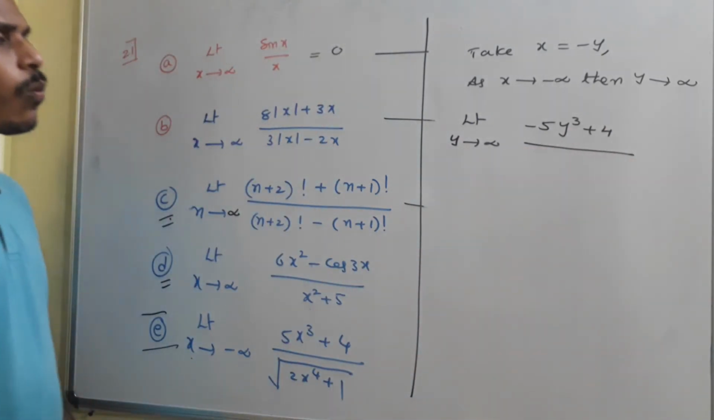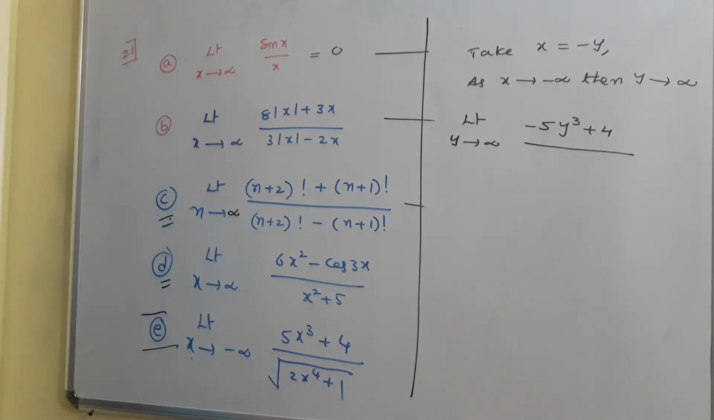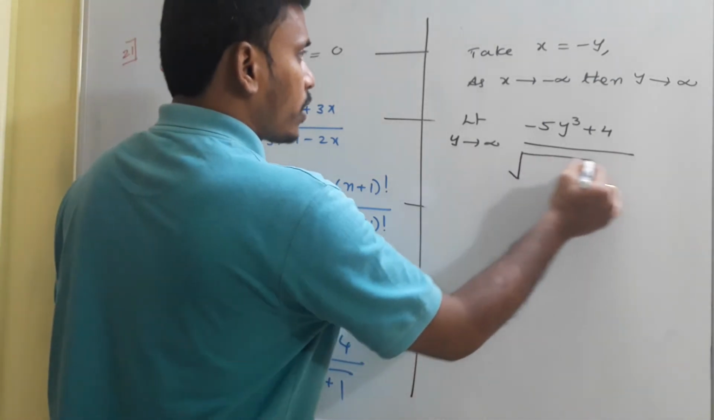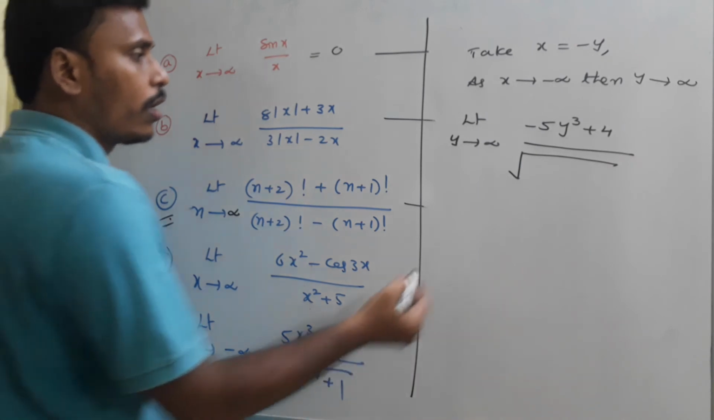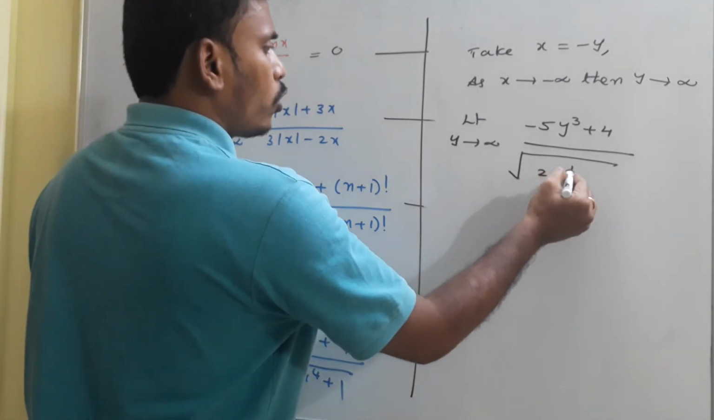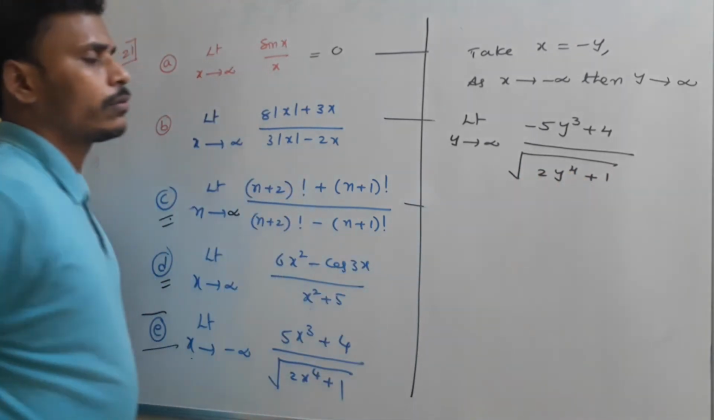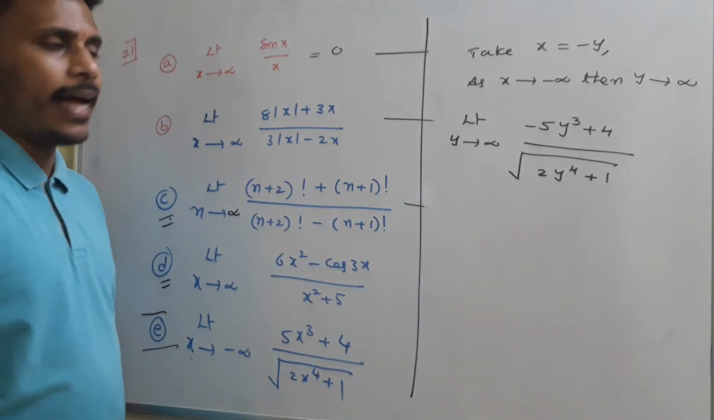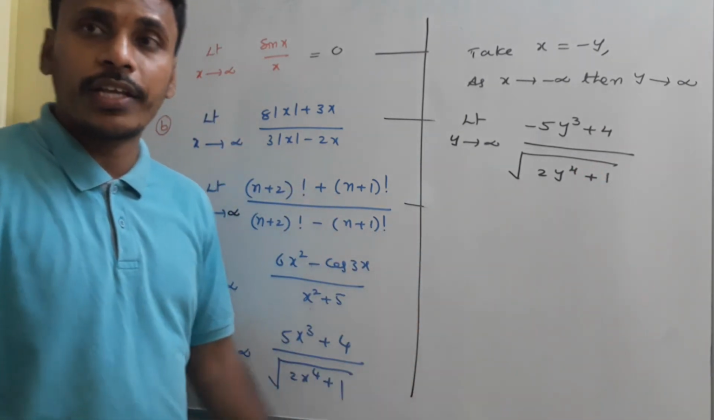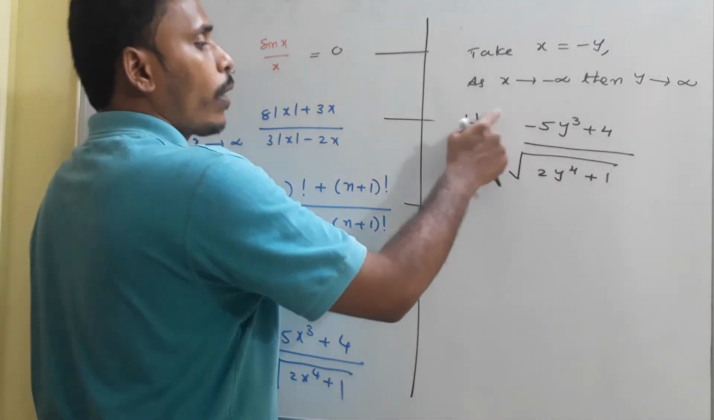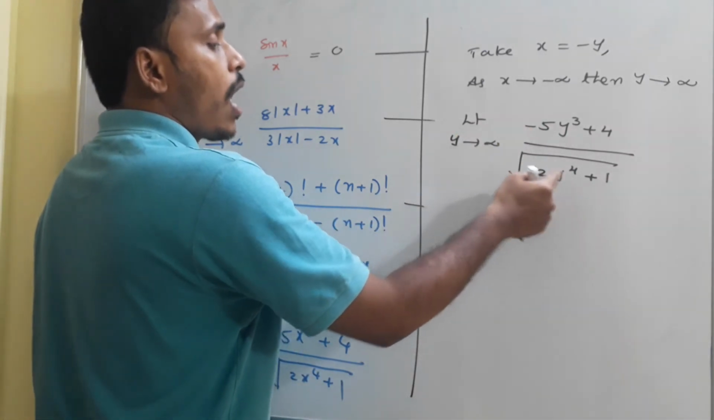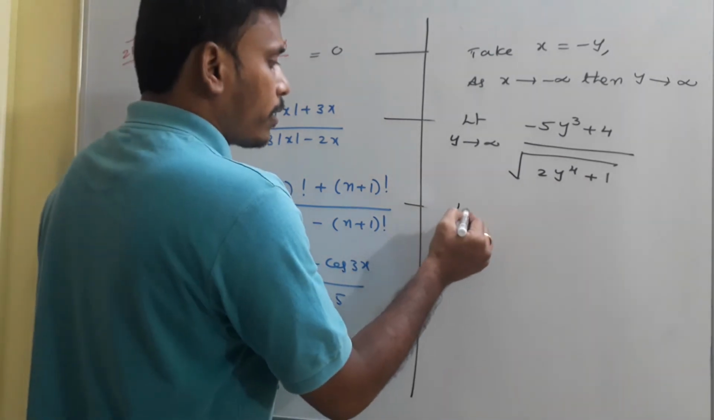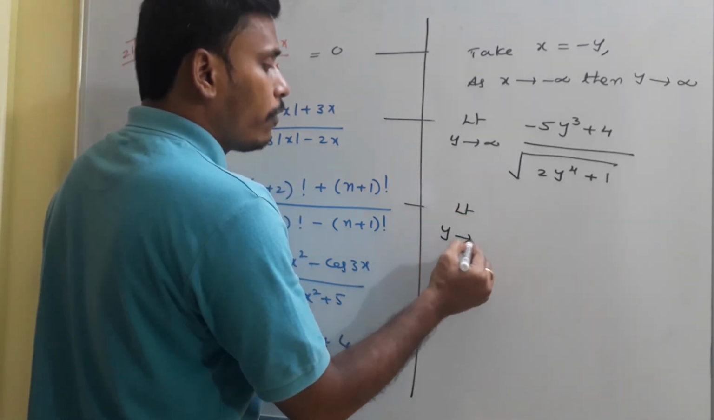in the denominator, what I have to do? You just have a look. x is minus y, right? Since x is minus y, whole to the power 4 is simply 2y to the power 4 plus 1. Now y is tending to infinity. As per the problem, we need to common out the highest degree term. Here pick out y cube, here pick out y power 4, and from the root it will come out as y square. So limit y tends to infinity.